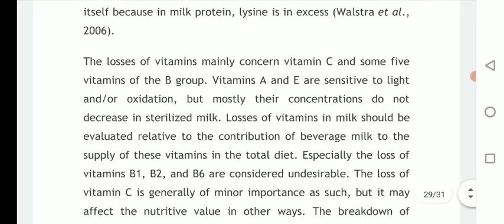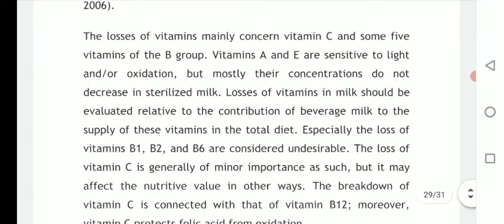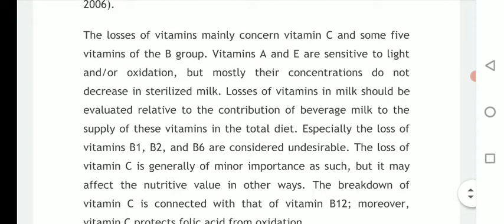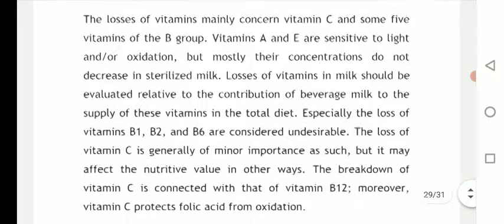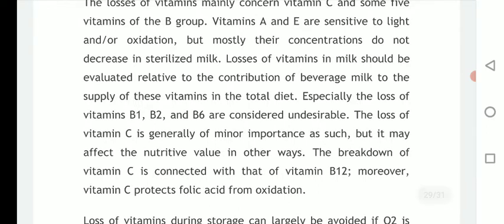So the loss of vitamins mainly concerns vitamin C and some vitamins of group B. Then vitamins A and E are sensitive to light and oxidation, but mostly their concentrations do not decrease in sterilized milk. So losses of vitamins in milk should be evaluated relative to the contribution of milk to the supply of these vitamins in the total diet.